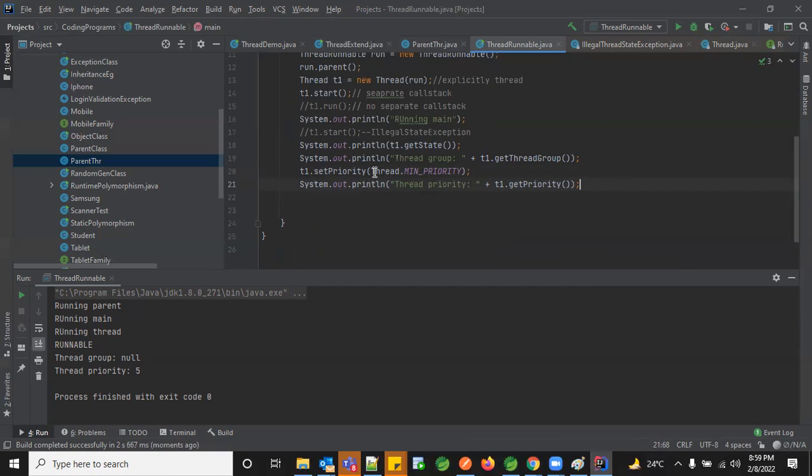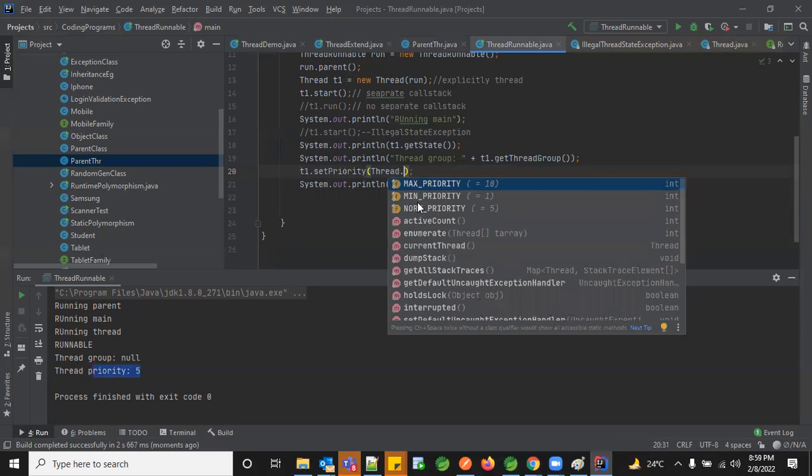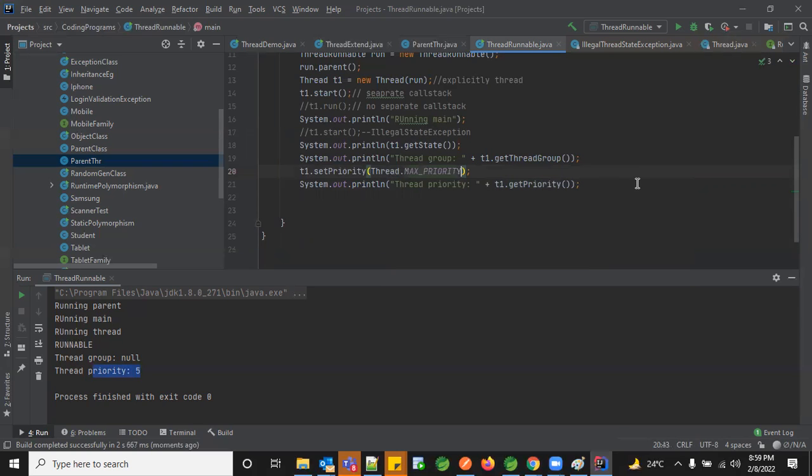But what happened? This is not set. The priority value is still 5. So let me set a max priority. Even this time I see the 5. So why is this value not getting set?